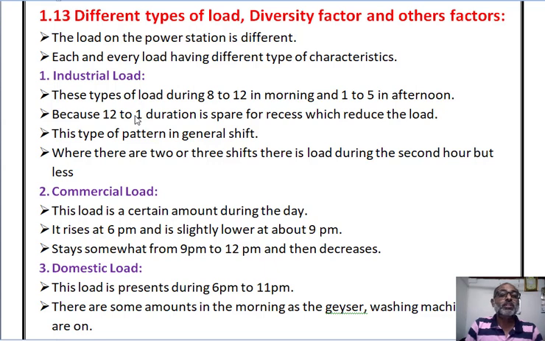Now next, commercial load. Now this load is a certain amount during the day. Now it rises at 6 p.m. and slightly lowers about 9 p.m. It stays somewhat from 9 p.m. to 12 p.m. and then decreases.